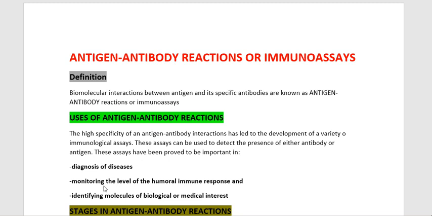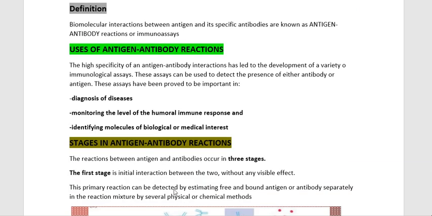And then monitoring the level of humoral immune response, whether they are having a proper humoral, that is antibody mediated, immune response or not, can be monitored. And then identifying molecules of biological or medical interest. So these are the major prominent things that we get because of these antigen antibody reactions.